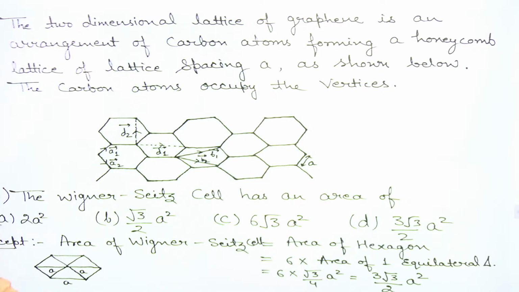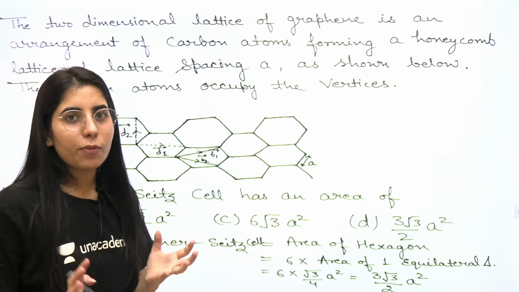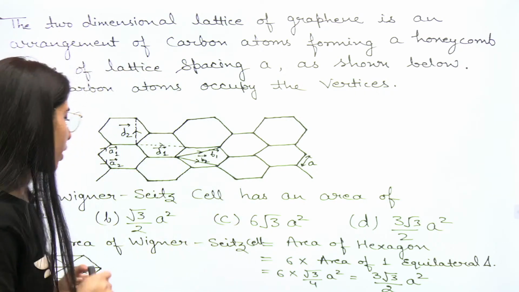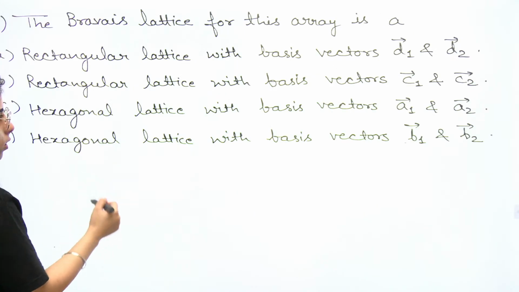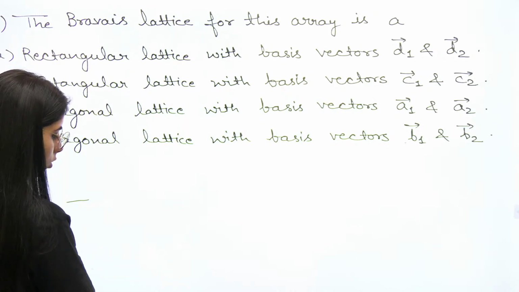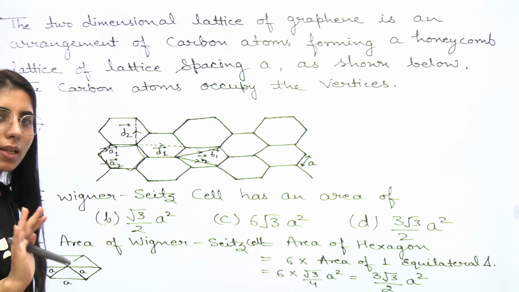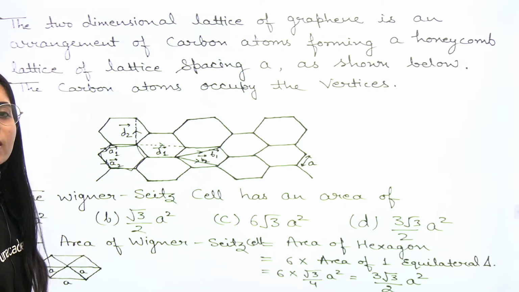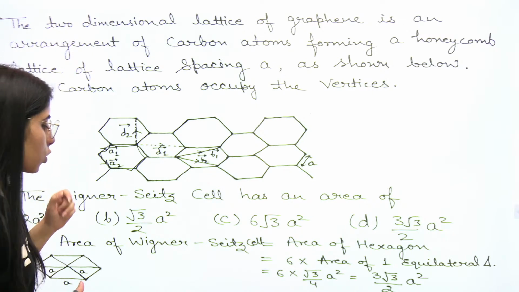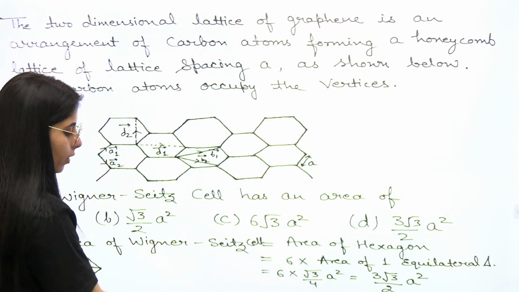Now the point is, once you have got to know about it, your question is: the Wigner-Seitz cell has an area of. Wigner-Seitz cell means the primitive unit cell. Okay, you can consider it in this way. Now the next point is, in the hexagonal case, this hexagon itself is going to be the primitive cell. Okay. Now the point is, when they are asking you to find the Wigner-Seitz cell, in this case, what will happen? You just need to consider the area of one hexagon.